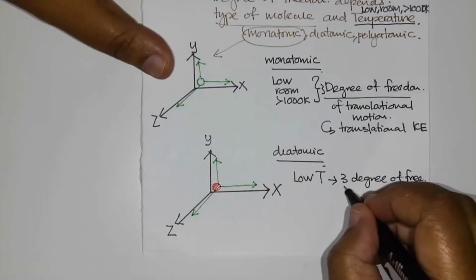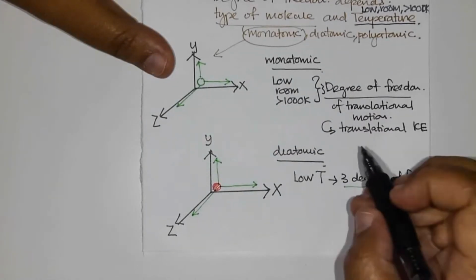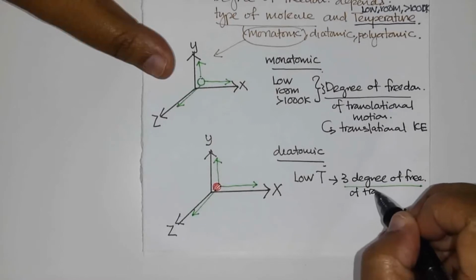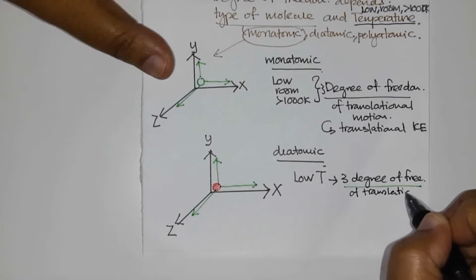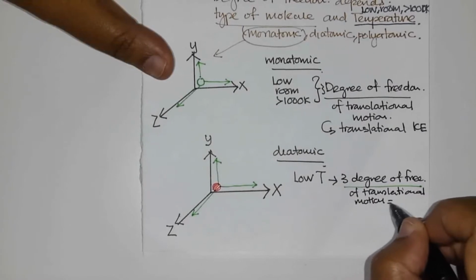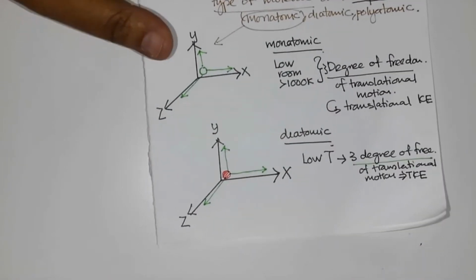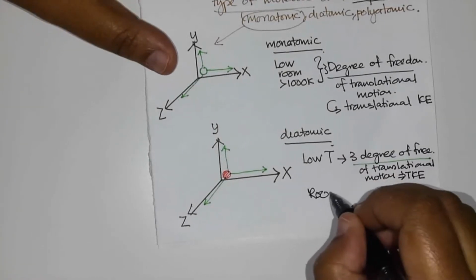So it has 3 degrees of freedom of translational motion, which means it possesses translational kinetic energy.